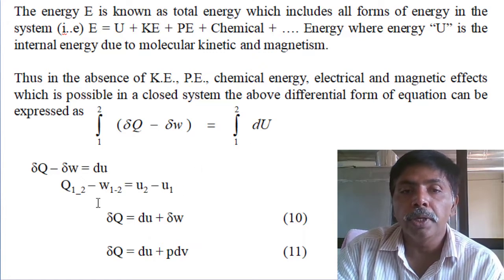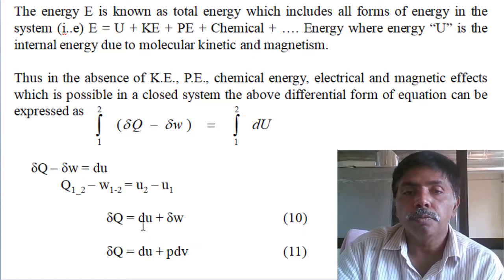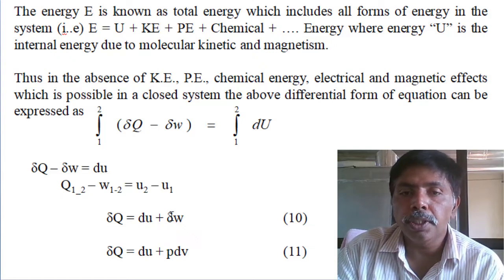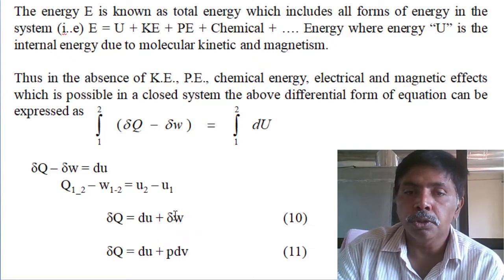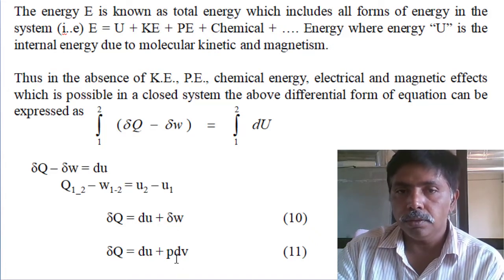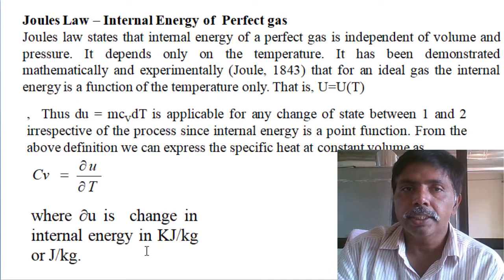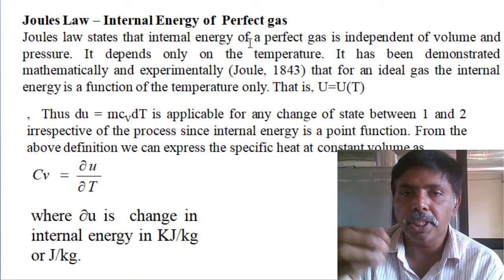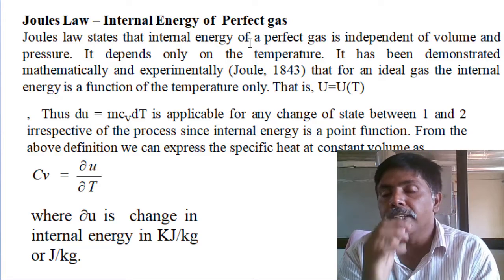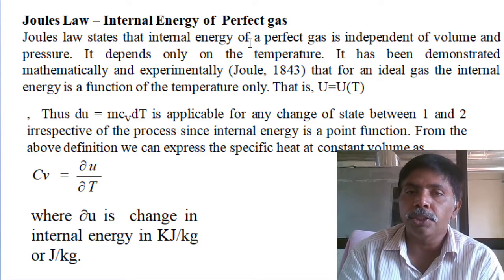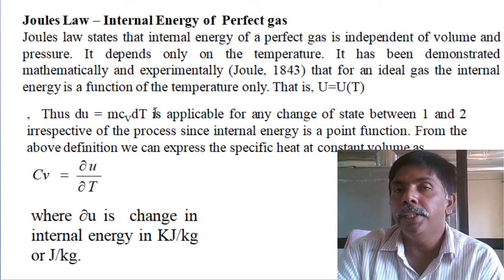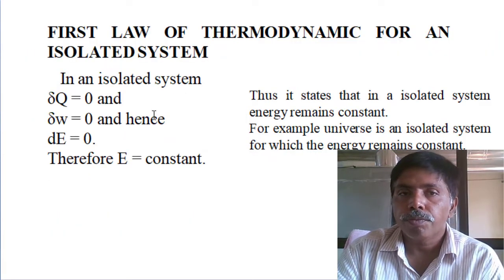So dou Q minus dou W equals dU, or dou Q equals dU plus dou W. Dou W for a closed system we already derived as PdV. Next, from Joule's experiment I already mentioned change in internal energy is a function of temperature. So dU equals m Cv dT, change in temperature.